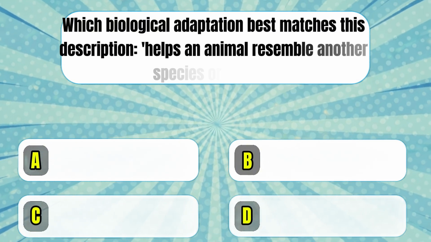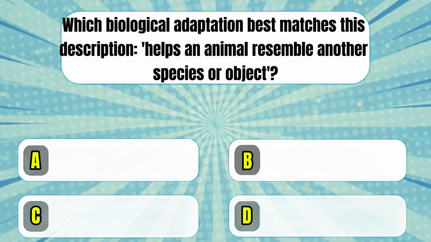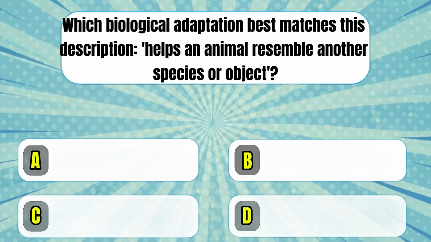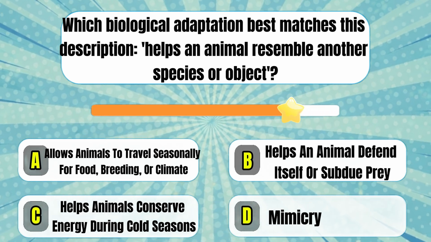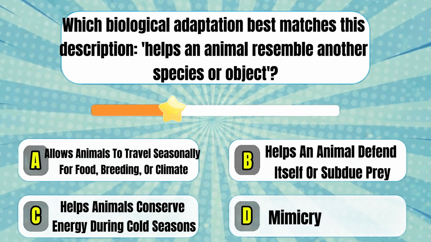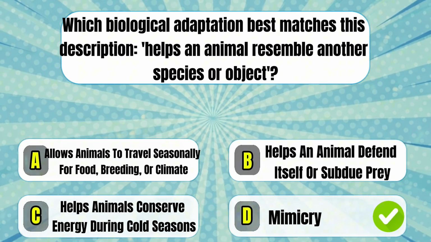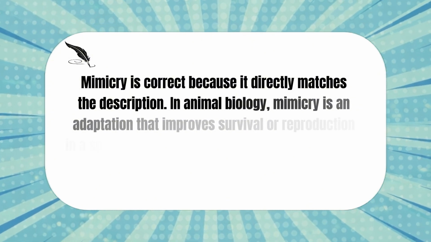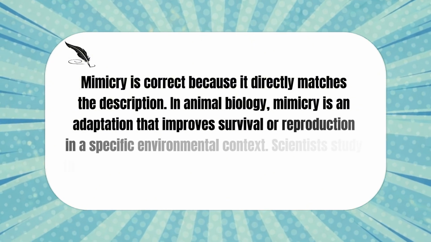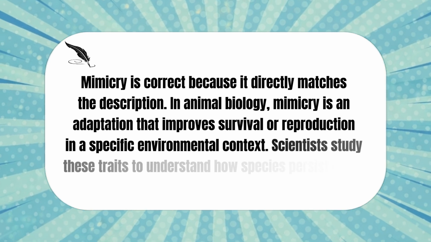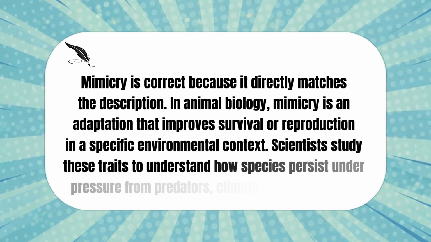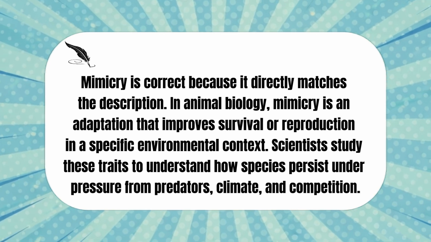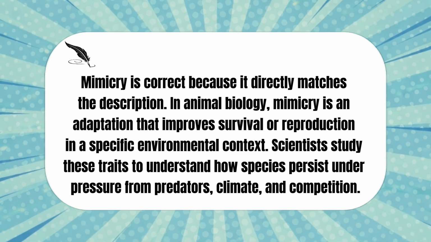Which biological adaptation best matches this description? Helps an animal resemble another species or object. Mimicry is correct because it directly matches the description. In animal biology, mimicry is an adaptation that improves survival or reproduction in a specific environmental context. Scientists study these traits to understand how species persist under pressure from predators, climate, and competition.